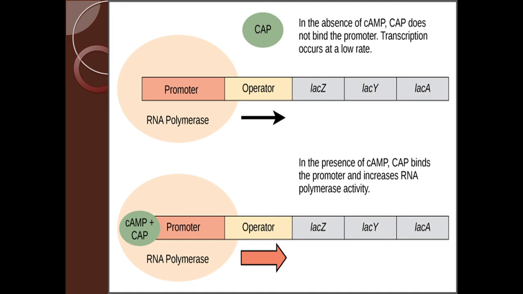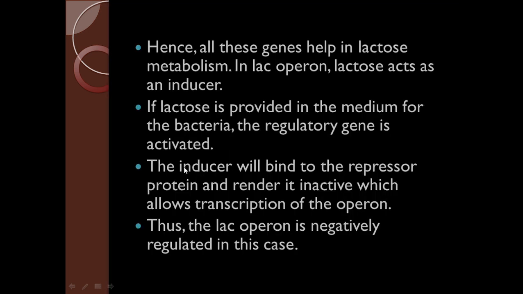Here you can see the process of lac operon. CAP: in the absence of cAMP, CAP does not bind the promoter. Transcription occurs at a low rate. Here you can see the promoter, operator, lac Z, lac Y and lac A. In the presence of cAMP, the CAP binds the promoter. Here you can see the CAP binding the promoter, and then it increases the RNA polymerase activity. Hence, all these genes help in lactose metabolism.